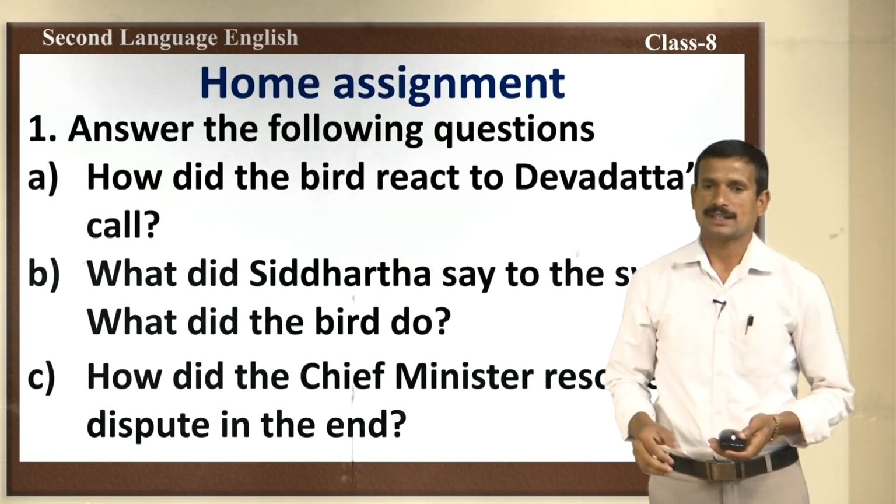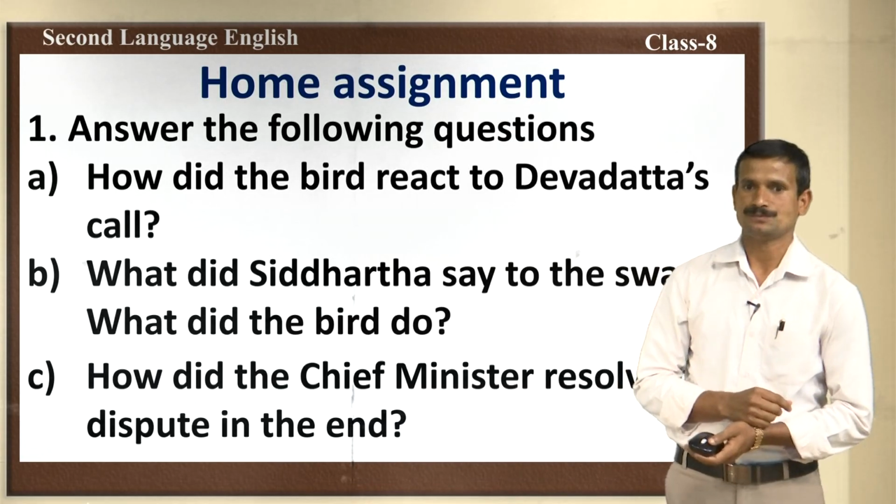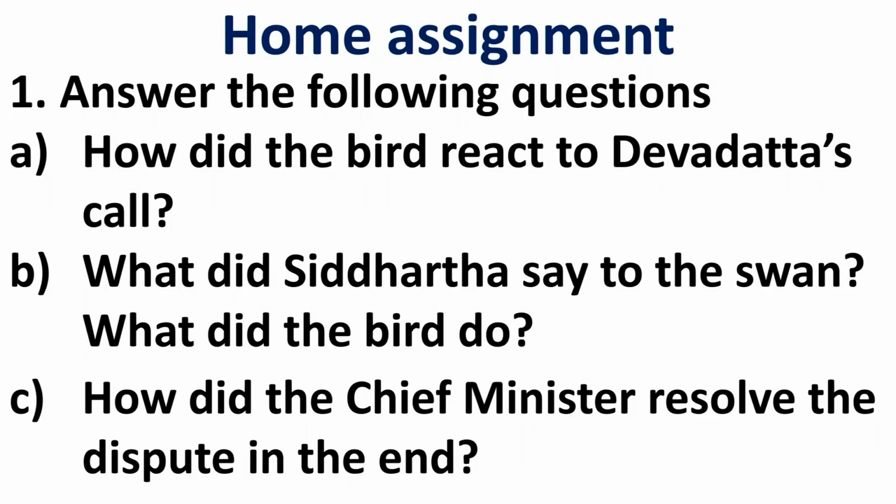Okay. Take the home assignment. Answer the following questions. The first question is, how did the bird react to Devdatta's call? Second question is, what did Siddhartha say to the swan? What did the bird do? The third one, how did the chief minister resolve the dispute in the end?